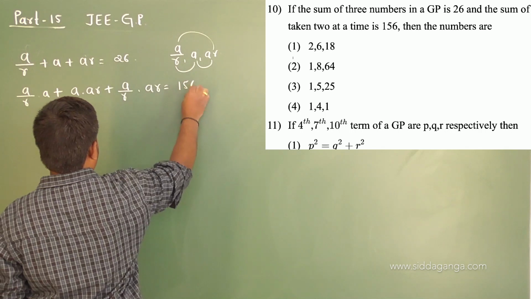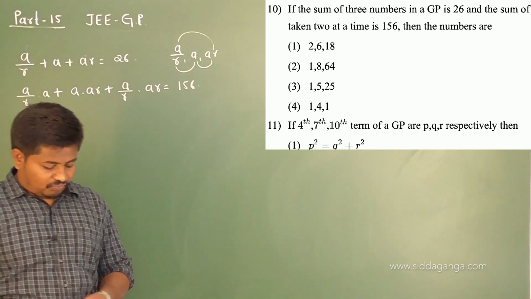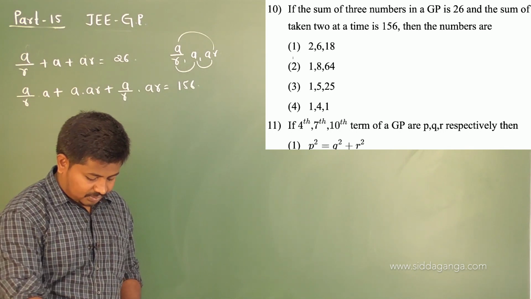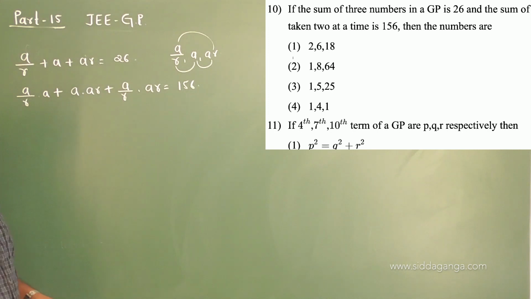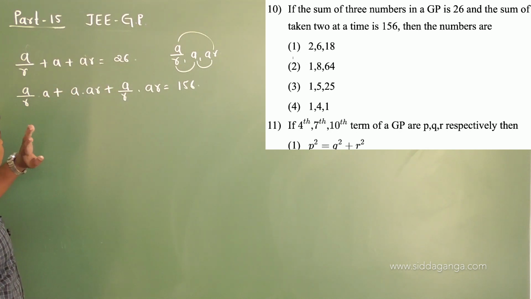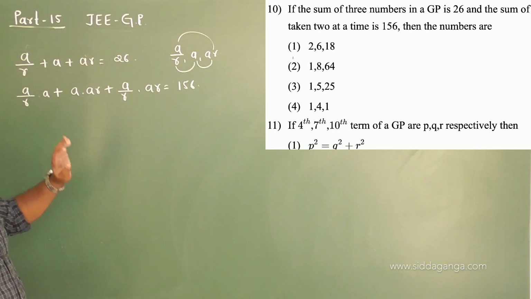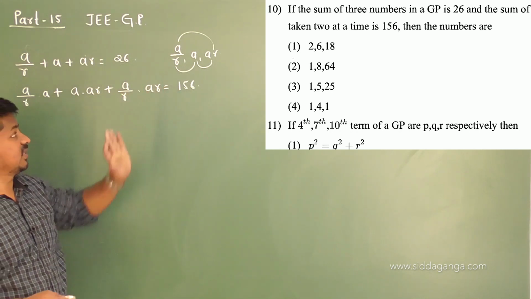This is given as 156. For what 3 numbers of the GP does this happen, where the sum of the numbers becomes 26 and the sum of products taken 2 at a time is equal to 156?